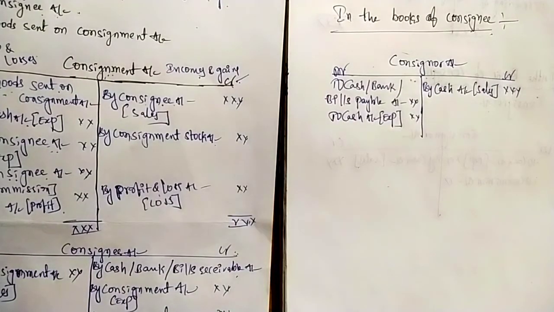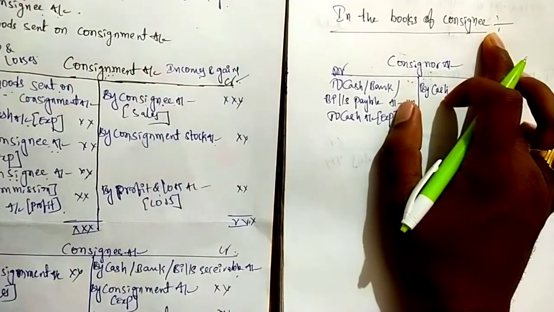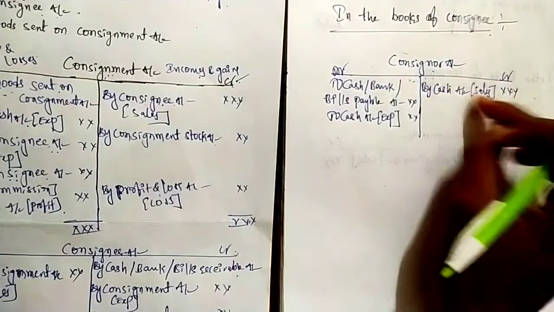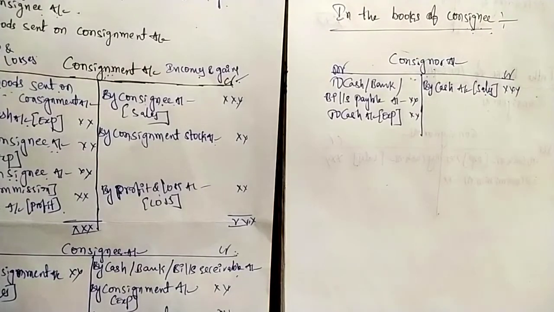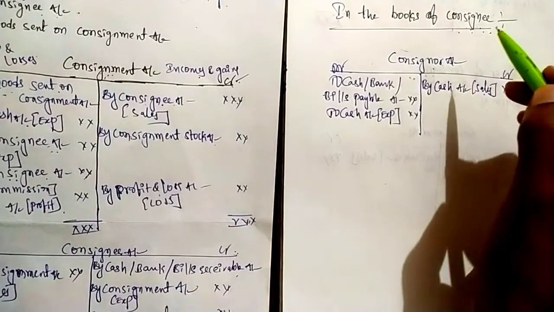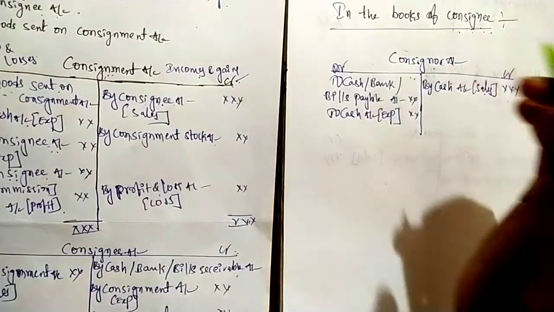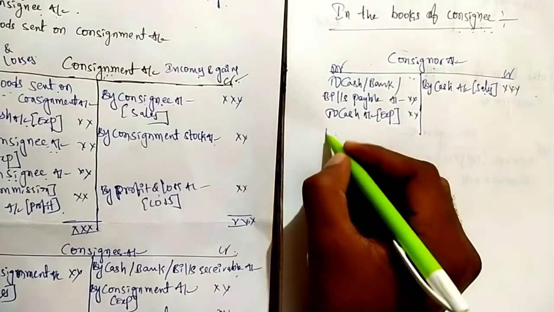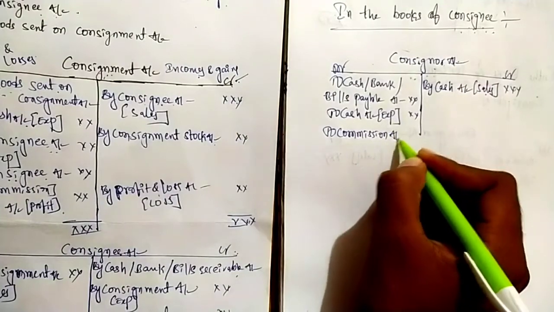Next, after doing sales, consignee receives some commission from the consignor on this sales. Commission is earned on this sales. Commission is a major income to the consignee. So all incomes will be credited as per the rule of nominal account. So commission account is credited. What is the debit account? Consignor. So consignor account is debited. So we have to write on the debit side, to commission account. That's it.